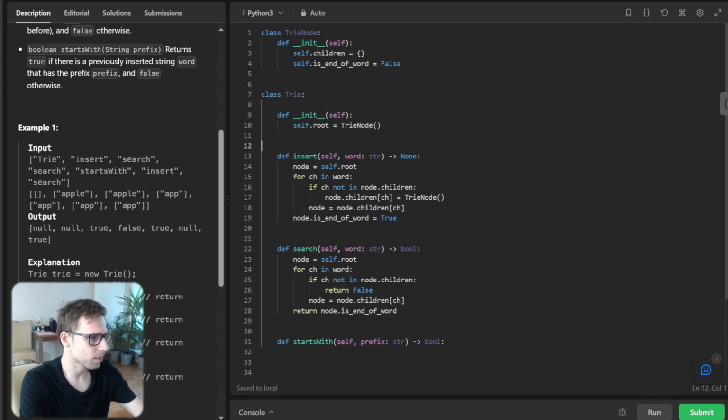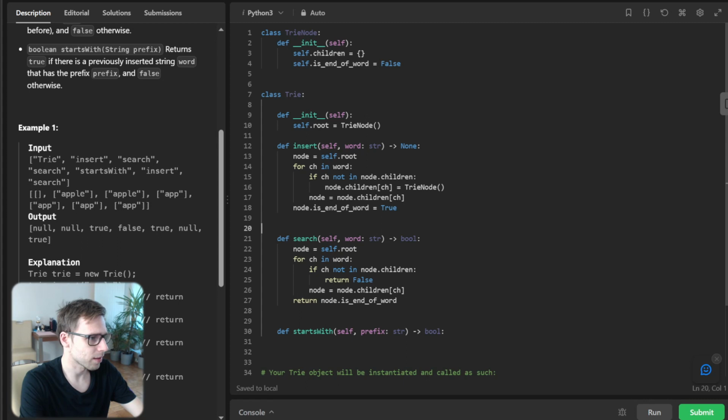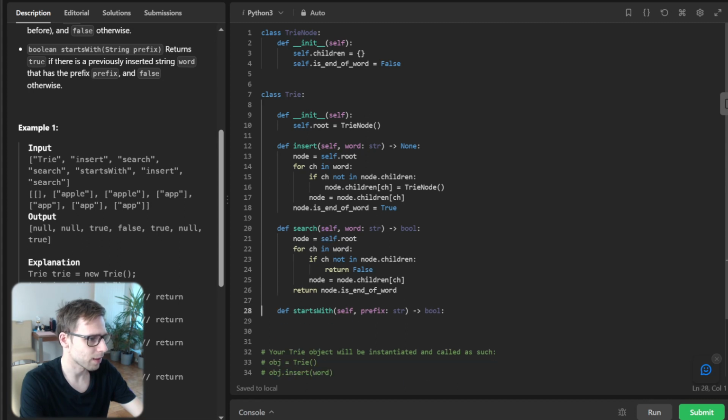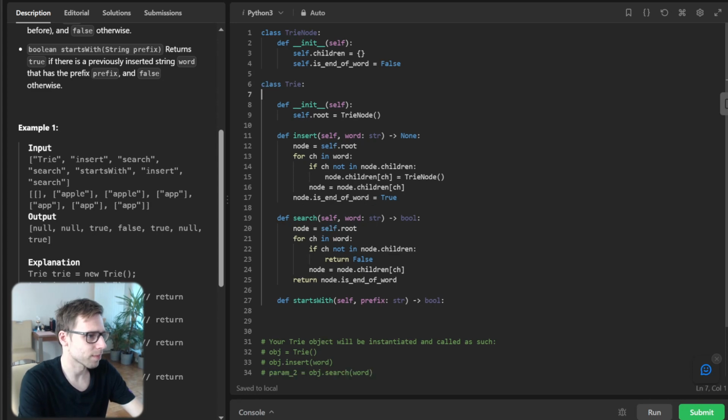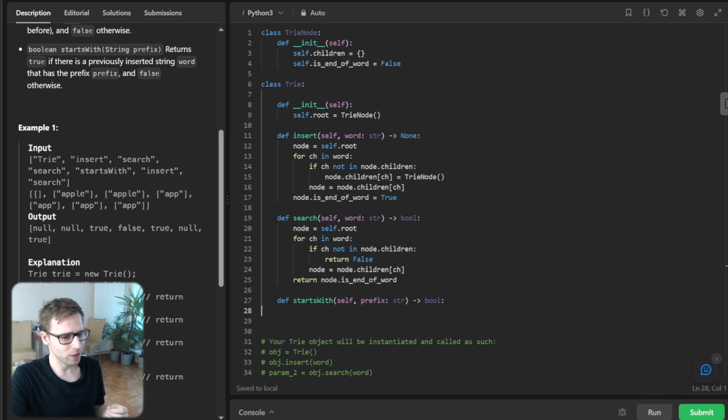Okay, so yeah, let's add some spaces, maybe here one. Okay, so we implemented search as well.